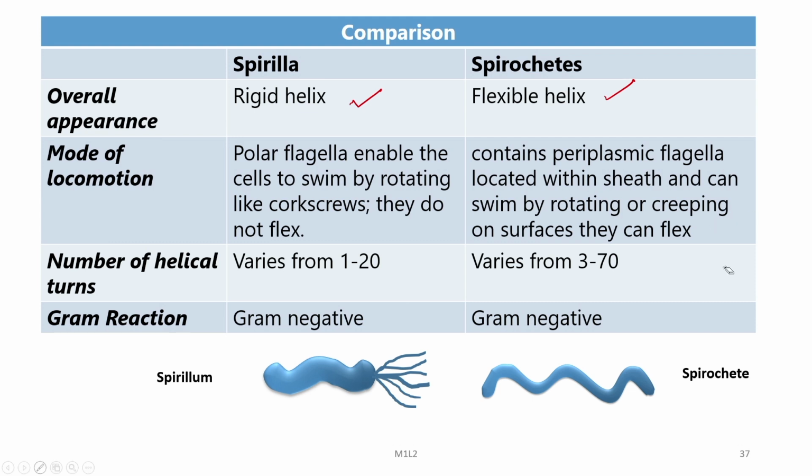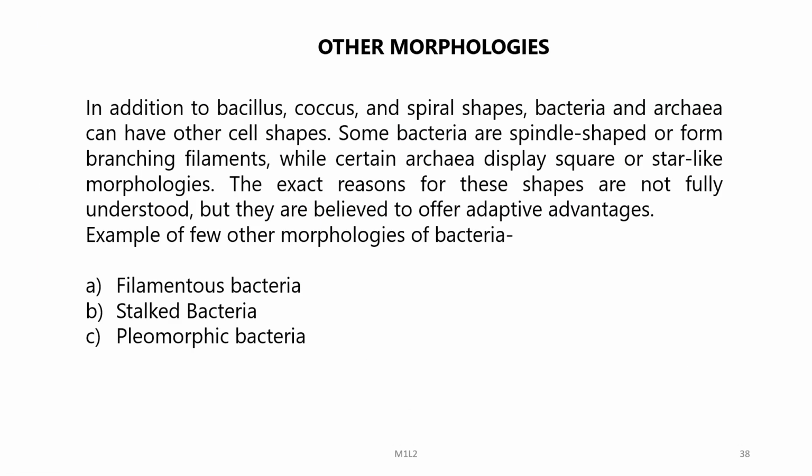The number of helical turns in Spirilla ranges from around 1 to 20, and in Spirochetes it ranges from 3 to 70, which is almost more than 3 times. Both Spirilla and Spirochetes show a gram negative reaction, and what this gram negative reaction is we will also discuss in one slide later.